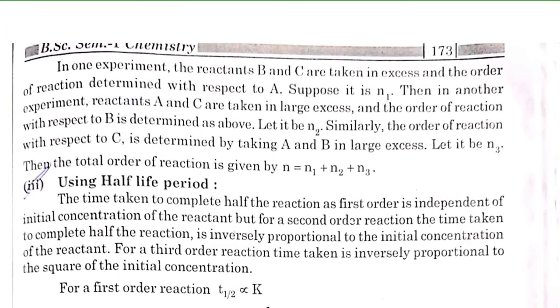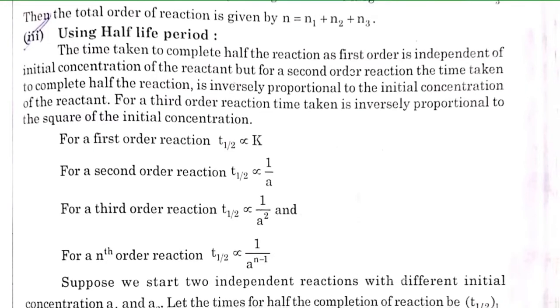So in one experiment, the reactants B and C are taken in excess and the order is determined with respect to A. Suppose it is n1. Then in another experiment, reactants A and C are taken in large excess and the order of reaction is found with respect to B. Right, so let it be n2, and then the total order of reaction n is equal to n1 plus n2 plus n3. Now using half-life period,